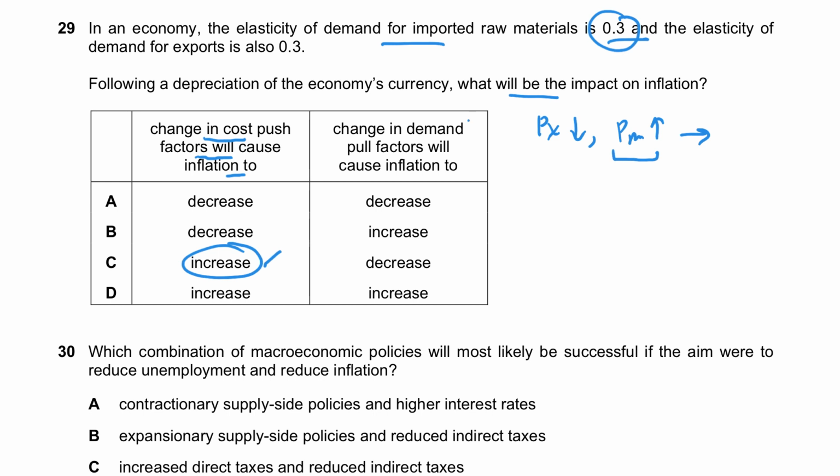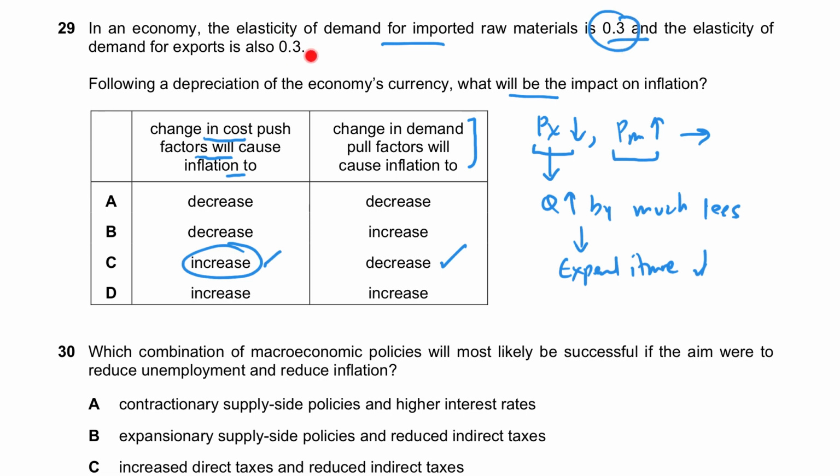At the same time, exports become cheaper and the good is inelastic, so when the price goes down, quantity will go up by much less because it's inelastic, and that in turn would also result in the expenditure now falling. So the expenditure will decrease. Remember, depreciation will be successful if the Marshall-Lerner condition is true, which means the sum of the elasticities of exports and imports should be greater than 1. So C is the right answer.